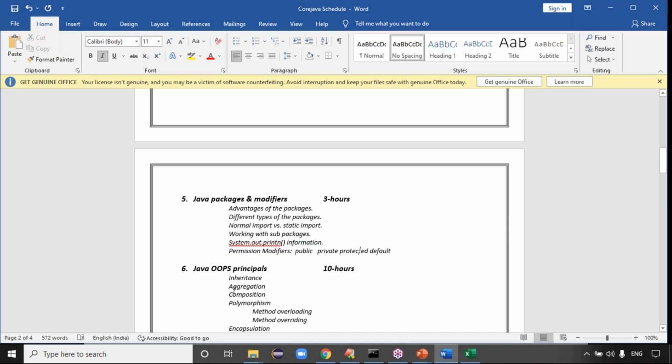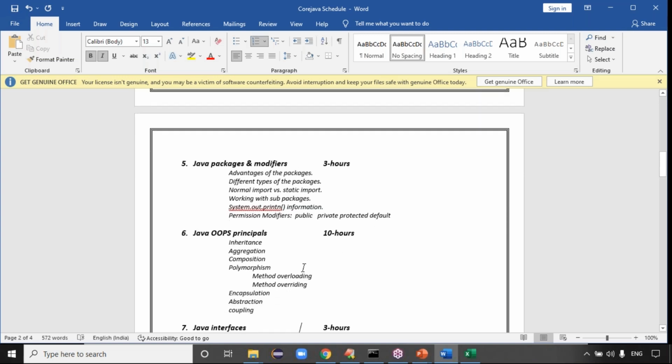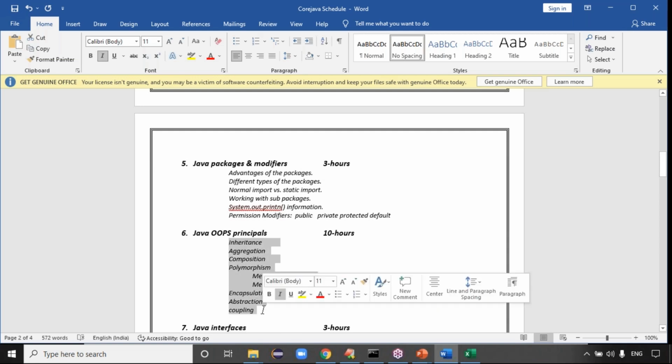OOPS principles, guys. What are the OOPS principles? Inheritance, aggregation, composition, polymorphism, encapsulation, abstraction, coupling, and cohesion. These are the OOPS principles, guys.